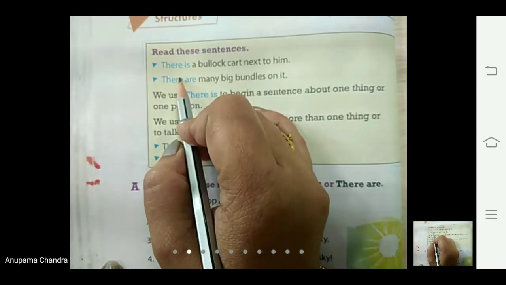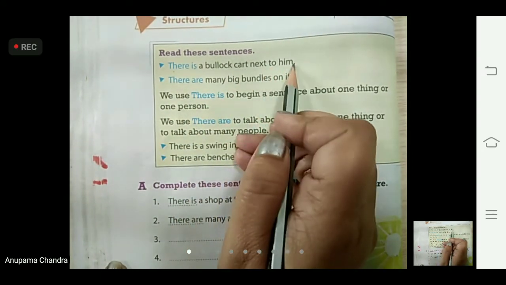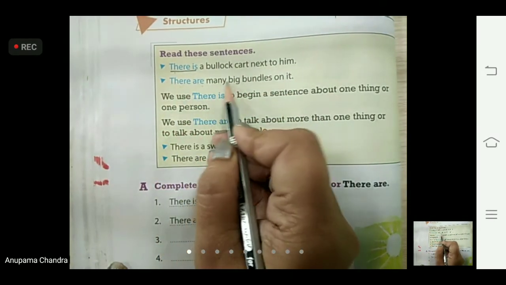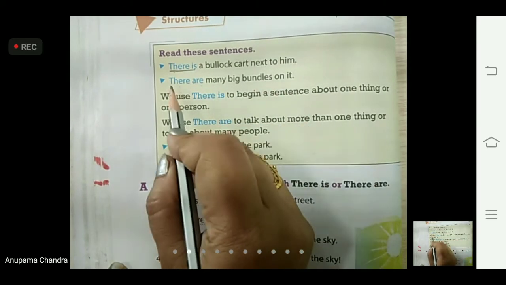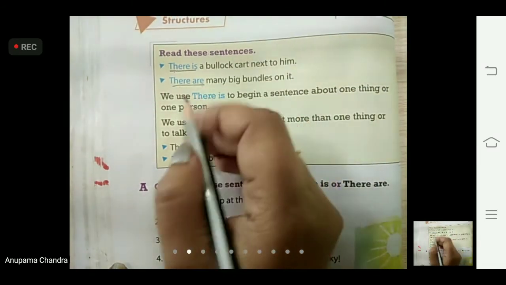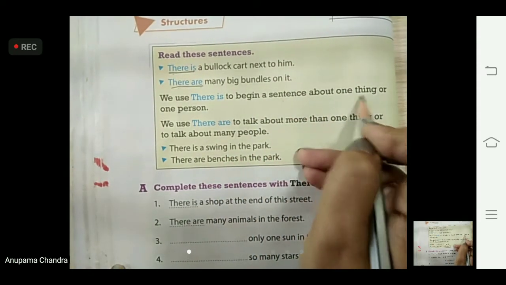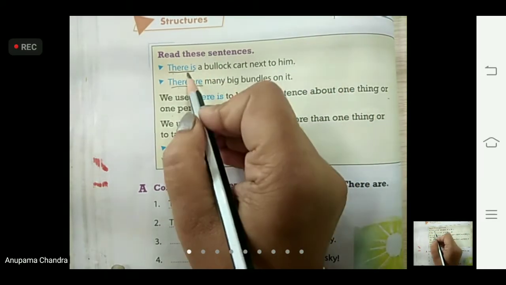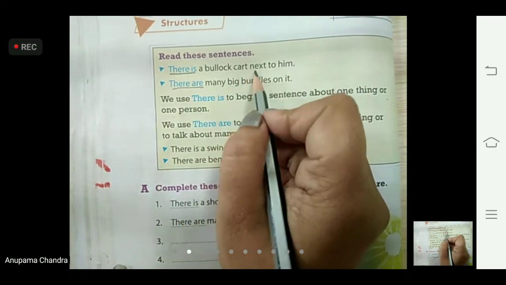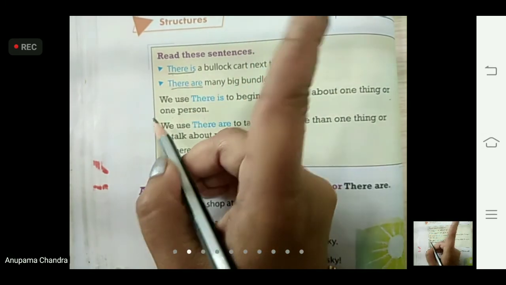Here are some sentences given, children. There is a bullock cart next to him. Here we have started the sentence with there is. There are many big bundles on it. Now here we have started the sentence with there are. Now we use there is to begin a sentence about one thing or one person. For example, the first sentence, there is a bullock cart next to him, means one bullock cart. So we have used the word there is for one thing.